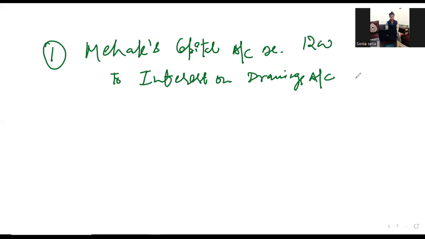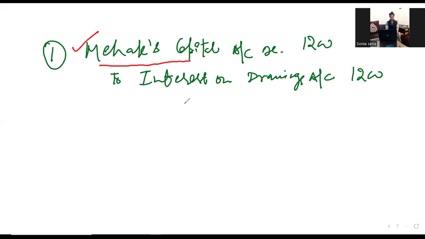So right here 1200, 1200. So why we have debited Mehak's capital account here? Because we know very well, we are well versed with the concept that whenever our capital is decreasing, we debit it, right? That's why we have debited Mehak's capital, because interest on drawing is decreasing Mehak's capital, right?